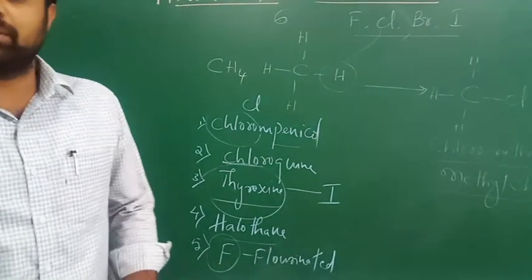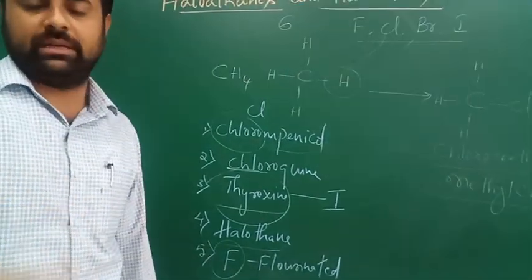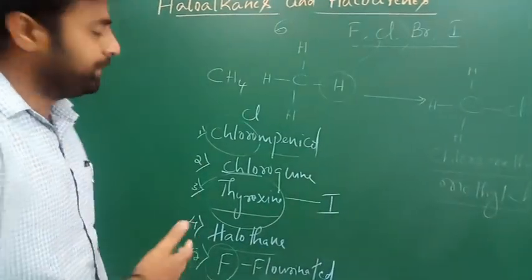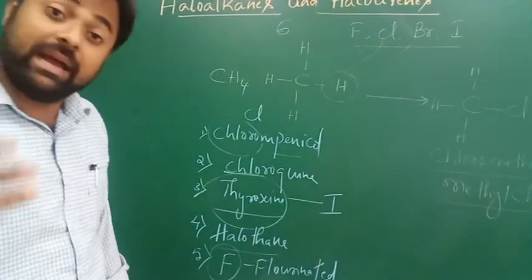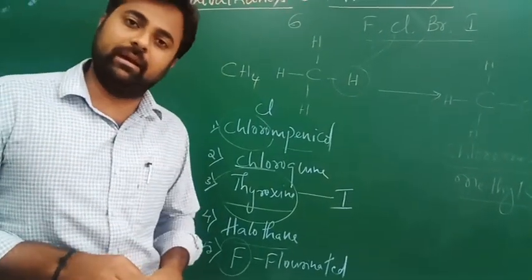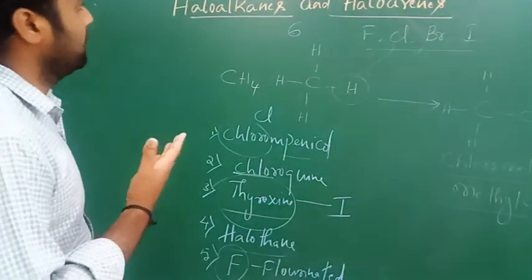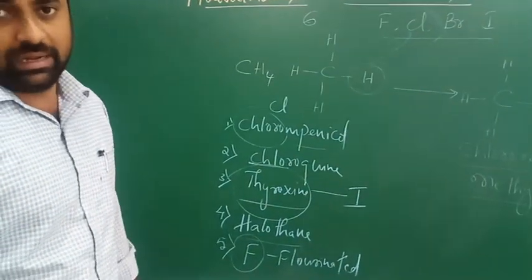Fluorinated compounds can also be used as potential blood substitutes during surgery. So these are all the halogen-containing organic compounds which are very useful in the clinical field. That's why we are going to study this chapter, haloalkanes and haloarenes.